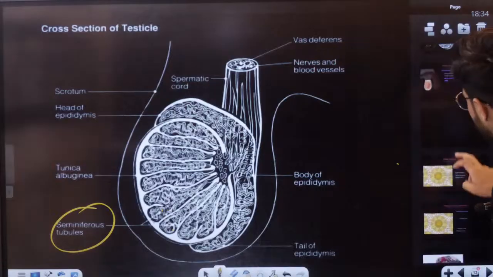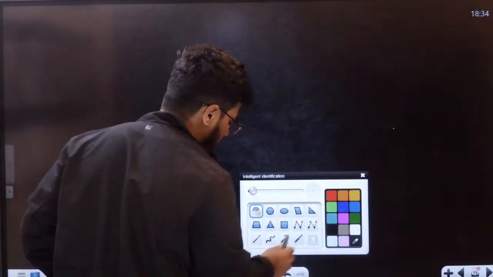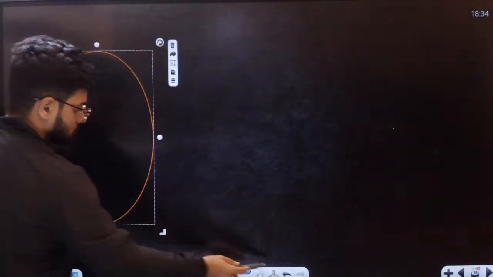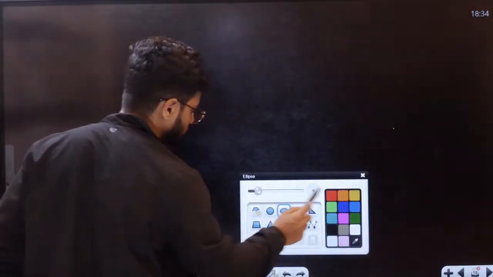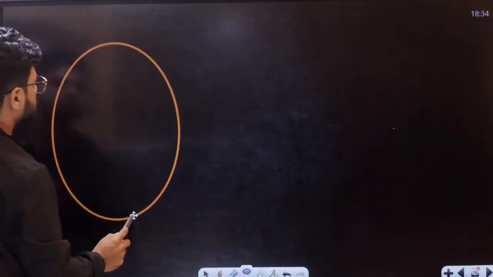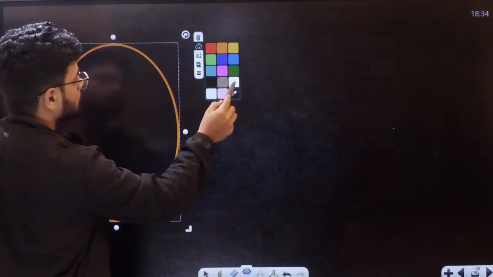Now students, I want all of you to understand what is actually present inside the seminiferous tubule. All of you draw with me quickly. All of these notes you'll be getting in the Telegram channel, okay?